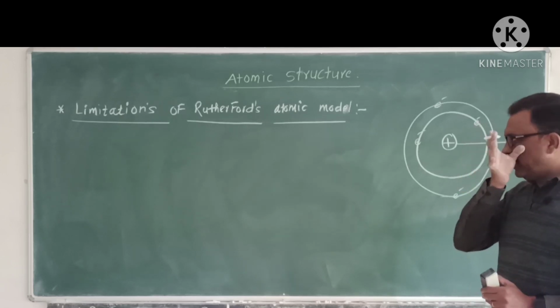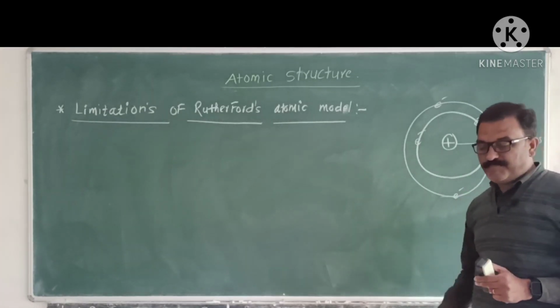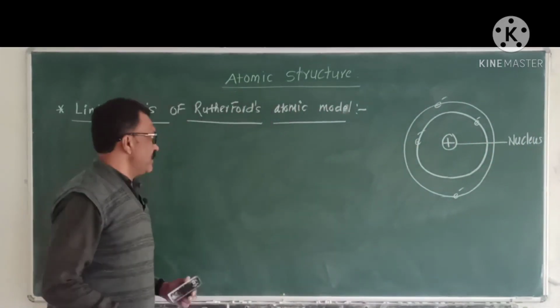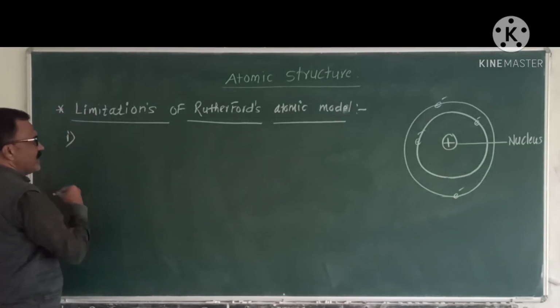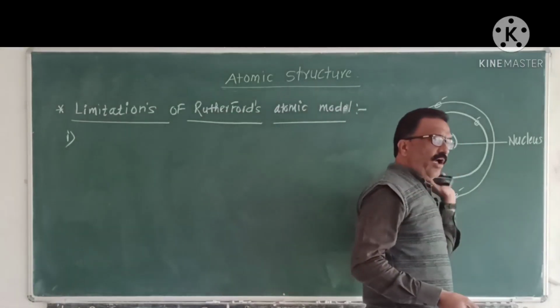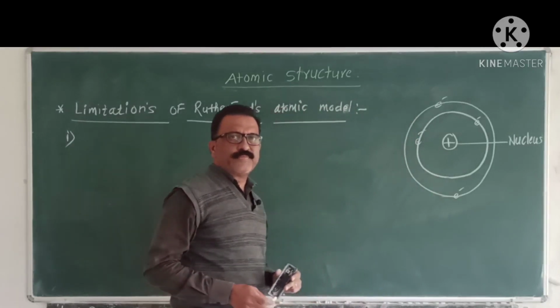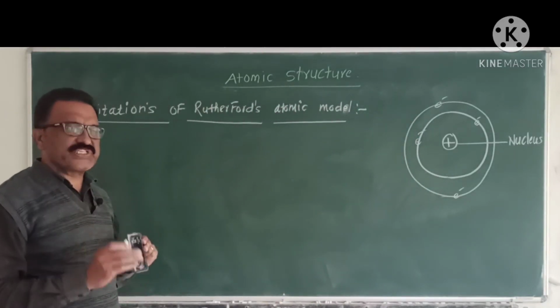This model has some major limitations, major drawbacks. The first drawback of Rutherford's atomic theory is that the orbits or energy levels in which electrons revolve are not stationary.